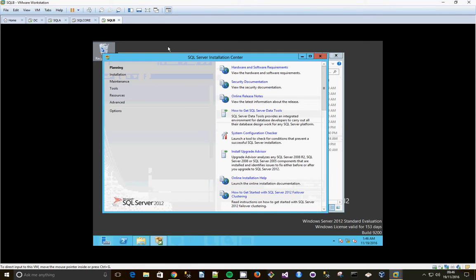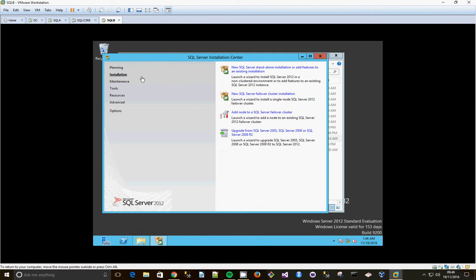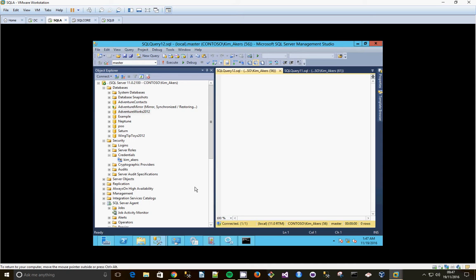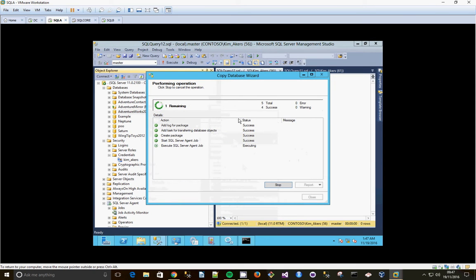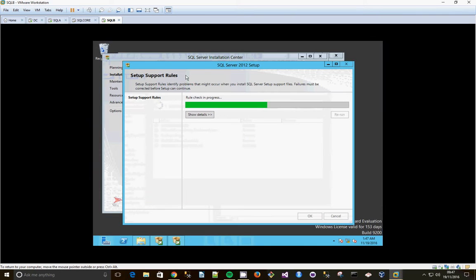Let's have a look at SQL B, see where we are. Here we go. So installation, add features to an existing installation, so we click that. Again, that might take a little while, so I'm actually going to kick off another database copy. So we right click, tasks, copy database. It's already going, so I have to wait for that one to finish. So SQL B is setting it up.